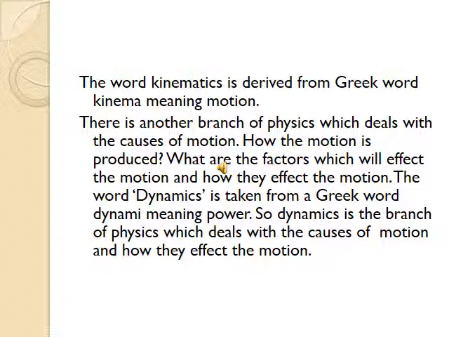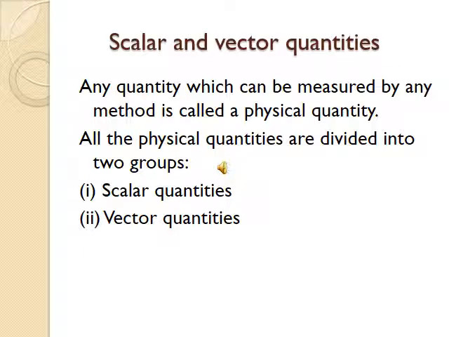There is another branch of physics which deals with the causes of motion, how the motion is produced, what the factors are which affect the motion and how they affect it. This branch of physics is called dynamics. The word dynamics is taken from the Greek word dynami, which means power. So, dynamics is the branch of physics which deals with the causes of motion and how they affect the motion.